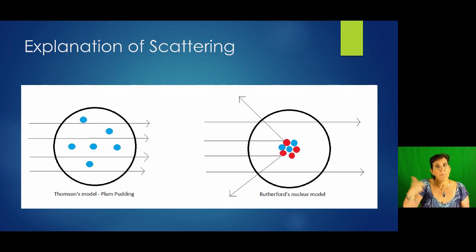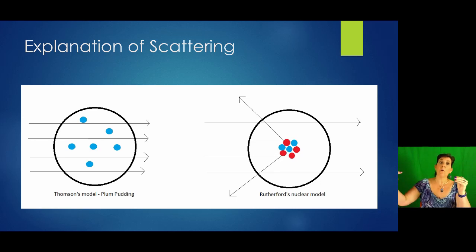So here is a picture of the explanation of what Rutherford saw. If the atom was like Thomson thought, the plum pudding model, we can see that the electrons are just kind of randomly scattered through the atom, and the alpha particles should have just gone straight through. But if you look on this side of the screen, closer to me, you will see Rutherford decided there had to be something at the center of the atom that had some mass, and he called it the nucleus.